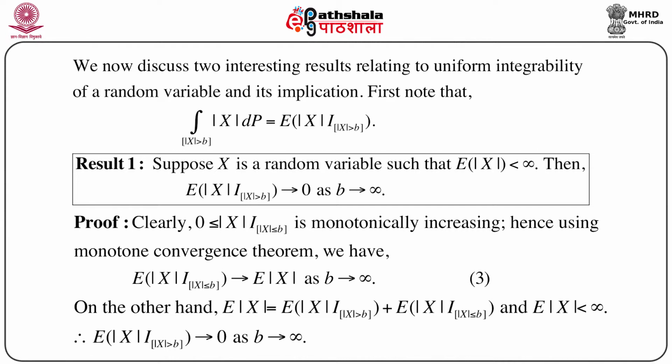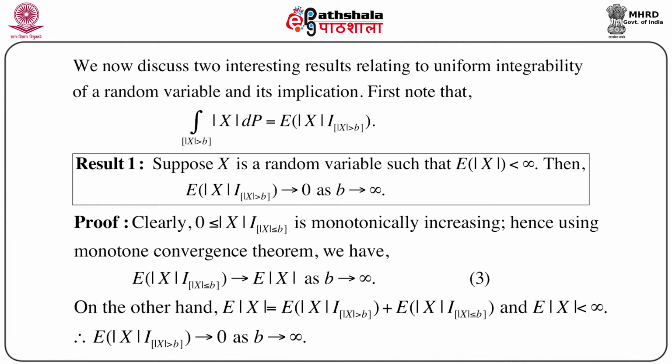Just see that modulus of X indicator over mod X greater than b is a non-negative quantity, and it is also monotonically increasing in b. Hence, since we have a variable which is monotonically increasing, we can easily use the monotone convergence theorem.